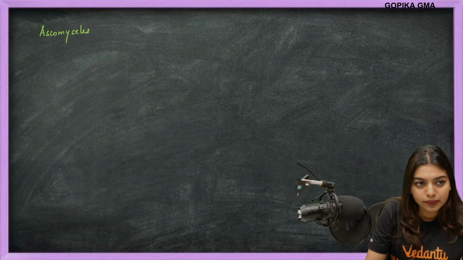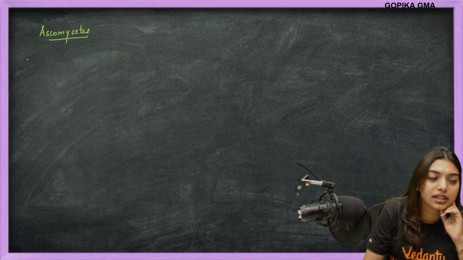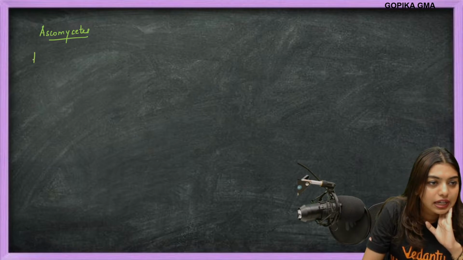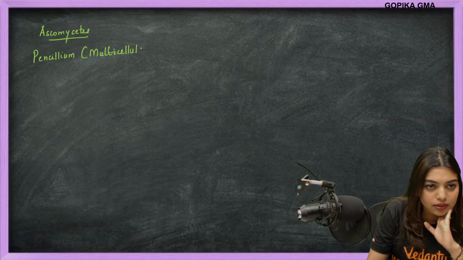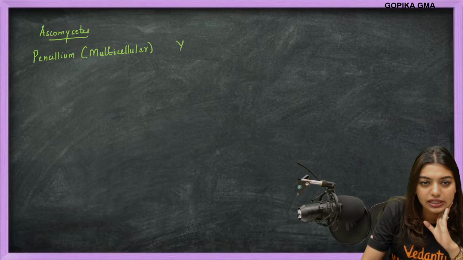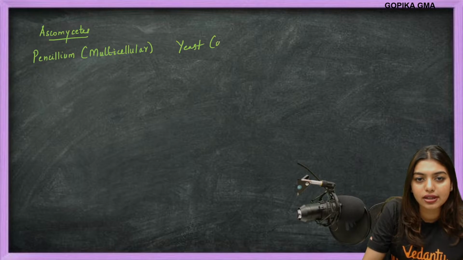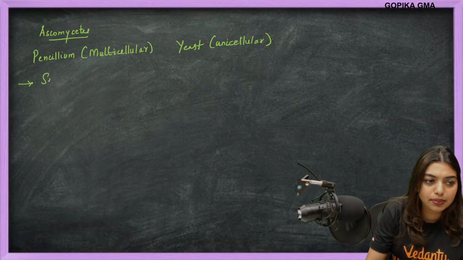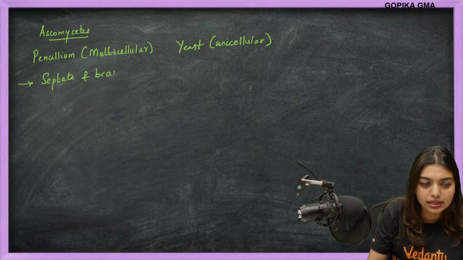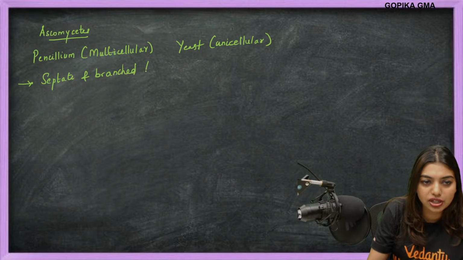Ascomycetes. Okay, Ascomycetes. What did we study? First, examples we will write. We have Penicillium, which is multicellular. And then we have yeast, which is unicellular. So two extremes. Then, most important, they have septate and branched mycelium. Okay, branched hyphae.